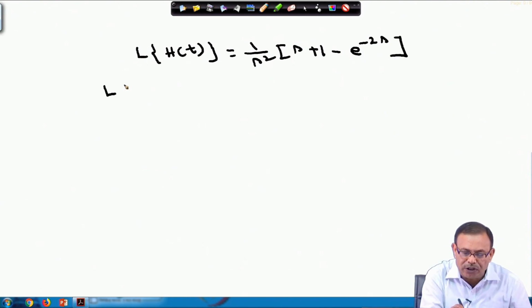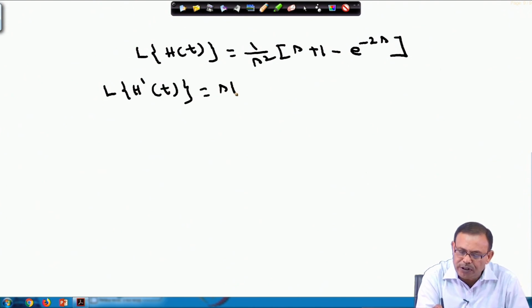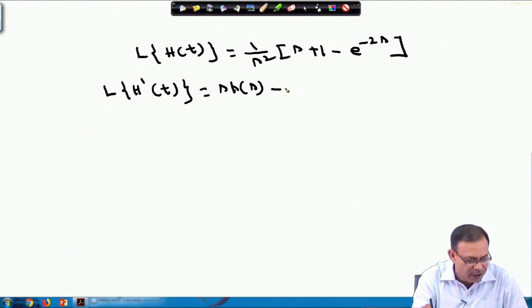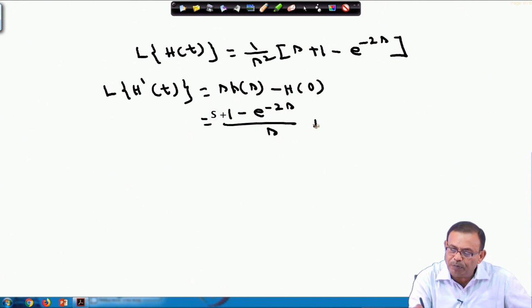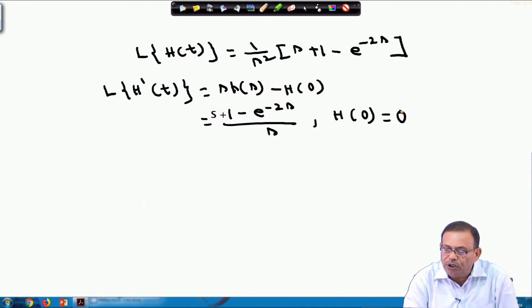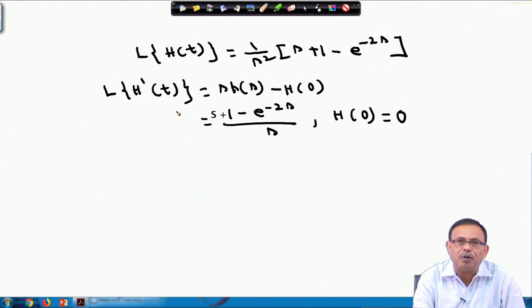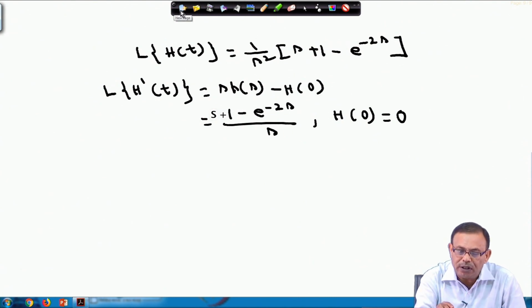And I know the Laplace transform of h dash t is equal to s H(s) minus h(0). So, I can find s into H(s) from here. You will obtain 1 minus e power minus 2 s by s, and please note that the value of h(0) is equal to 0. So, ultimately the Laplace transform of h dash t is 1 minus e power minus 2 s by s. And